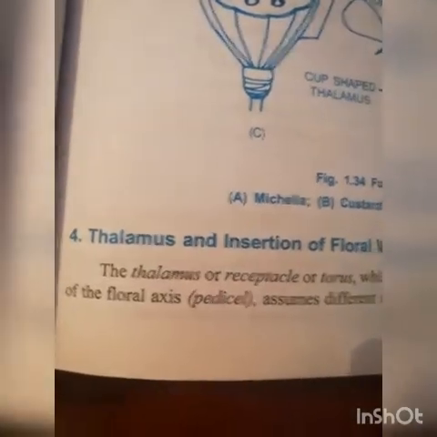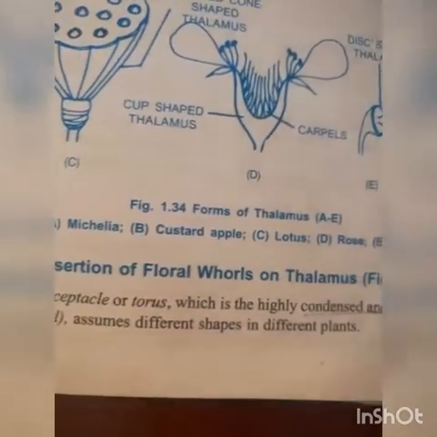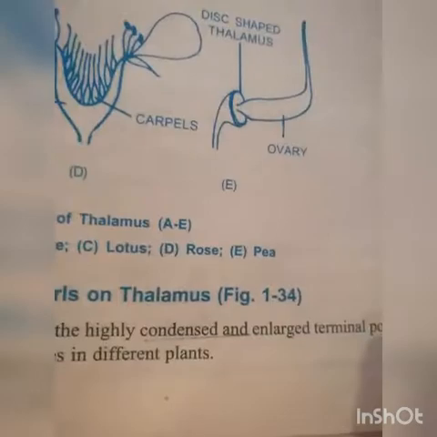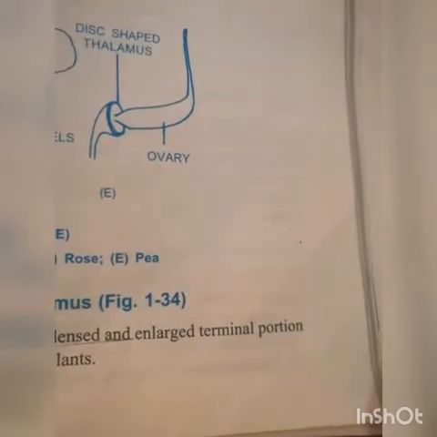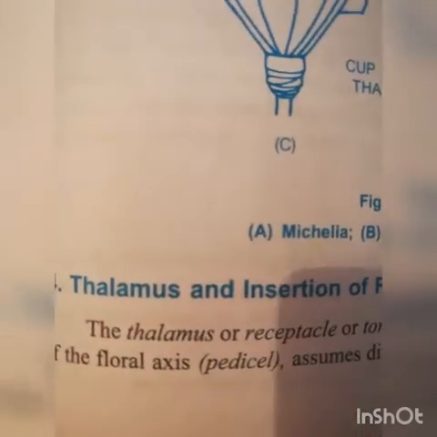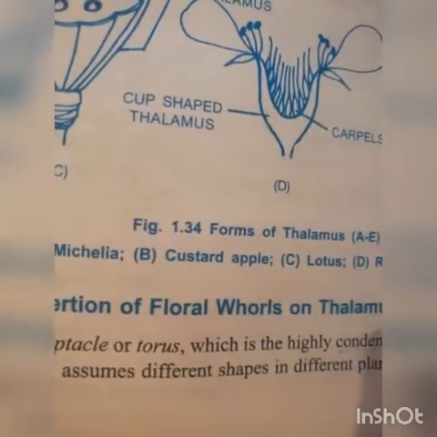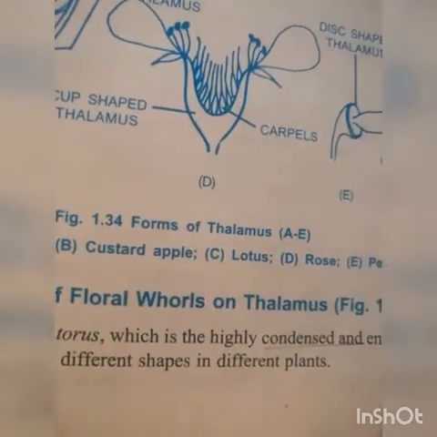The thalamus or receptacle or torus is the highly condensed and enlarged terminal portion of the floral axis, that is the pedicel, and assumes different shapes in different plants.